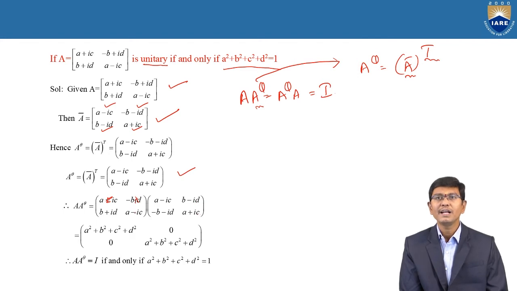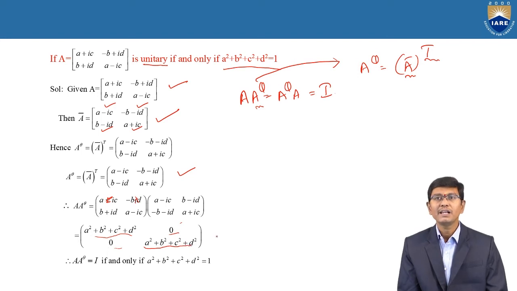The product of A into A power theta, according to the multiplication of the 2 by 2 matrices, is changed to a square plus b square plus c square plus d square, and the second element is also 0, the third element is also 0, and the fourth element is a square plus b square plus c square plus d square.